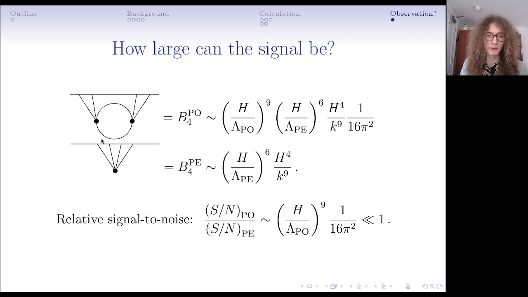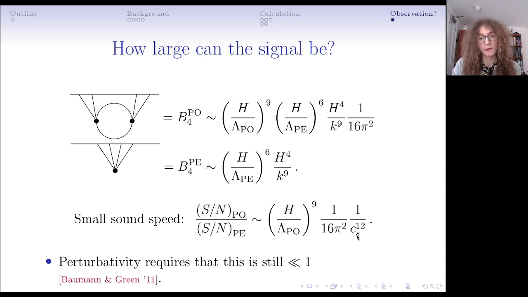So we would generally expect to observe the parity-even operator, the parity-even trispectrum first. It might be possible, one might think, to boost the size of this operator with more derivatives by turning down the speed of sound of the curvature perturbation, but although one does end up generating some 1 upon sound speed factor, overall this number still needs to be small, and that's related to requiring that the theory is not strongly coupled around horizon crossing.